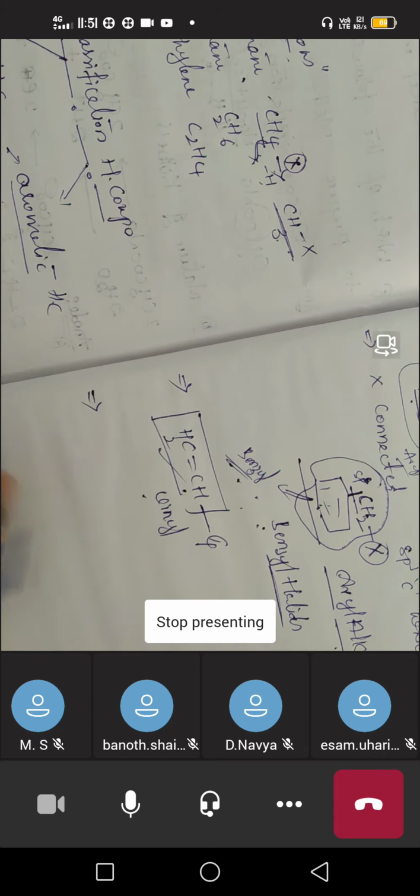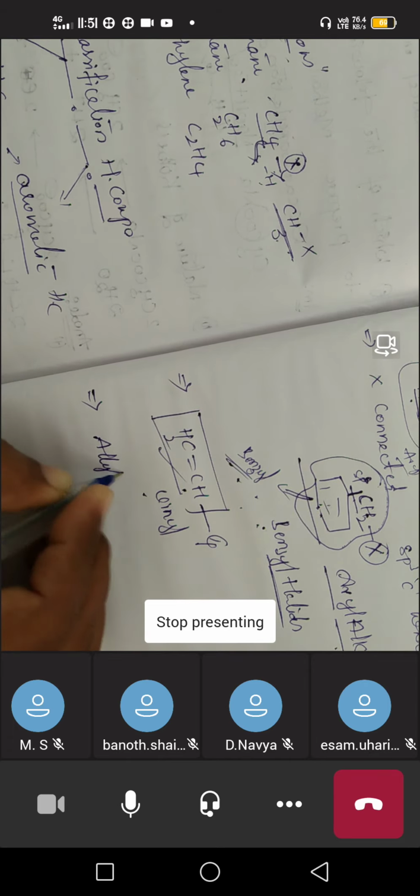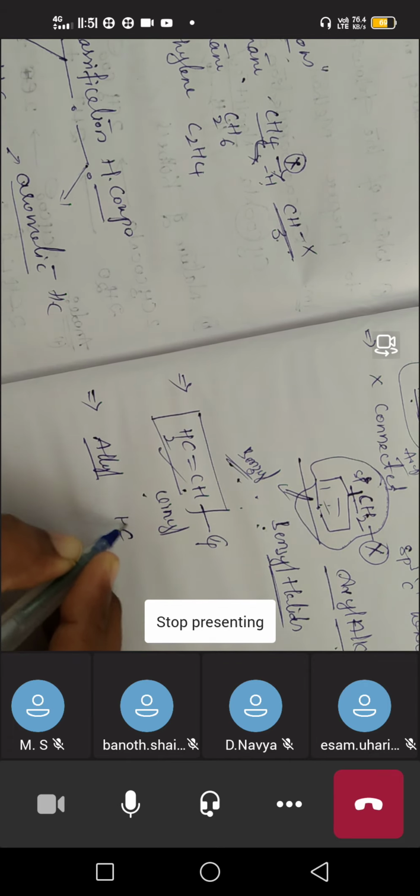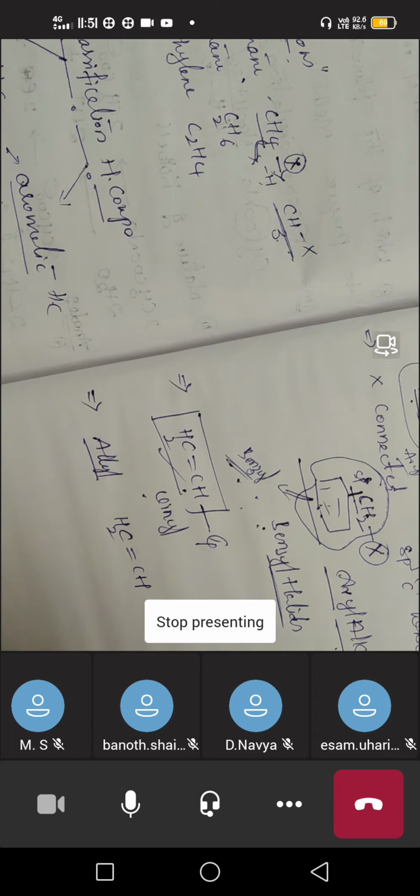Another type of group is called allyl. Allyl means, see here, we have a double-bonded carbon, and adjacent to the double-bonded carbon we have an sp3 carbon. See here, this one is sp2, because it is connected to a double bond, so the double-bonded carbon is sp2, but this carbon has only single bonds, so it is sp3. When an sp3 carbon is present adjacent to the sp2 carbon, this carbon is called the allyl carbon.